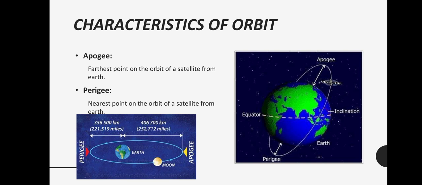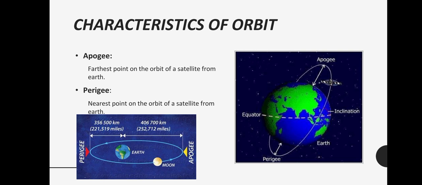The last slide is about the characteristics of orbit. Characteristics of orbit consist of two main components: one is apogee and the second is perigee. Apogee is the farthest point on the orbit of a satellite from Earth.